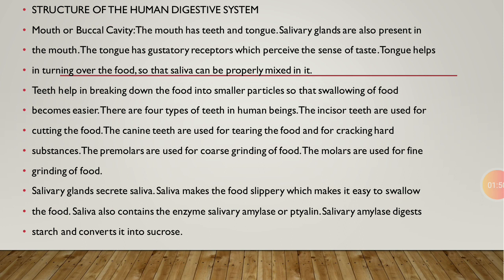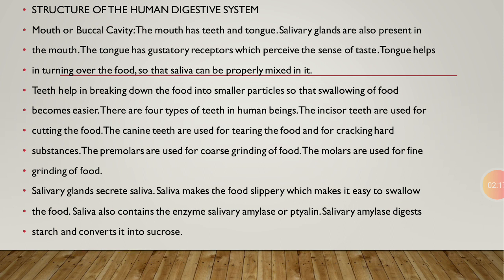Salivary gland also secretes saliva, and saliva makes our food slippery, which makes it easy to swallow the food. Saliva also contains an enzyme, that is salivary amylase, also known as ptyalin. Remember students, salivary amylase digests the starch and converts it into sucrose.